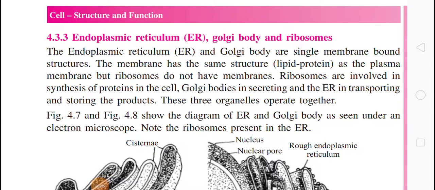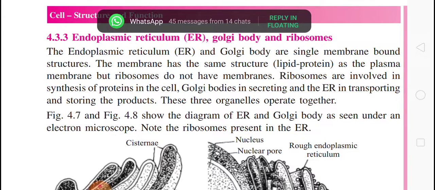Here we are going to again discuss cell organelles: endoplasmic reticulum, Golgi body, and ribosomes. Together we will discuss here. The endoplasmic reticulum and Golgi body are single membrane bound structures, and their membrane has the same structure as the plasma membrane, meaning their membrane is made up of lipid and protein.